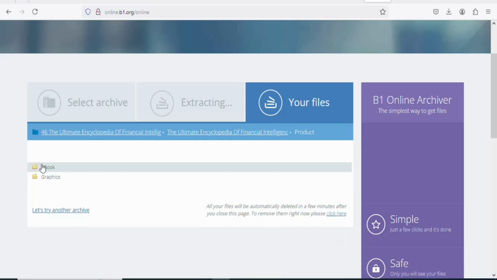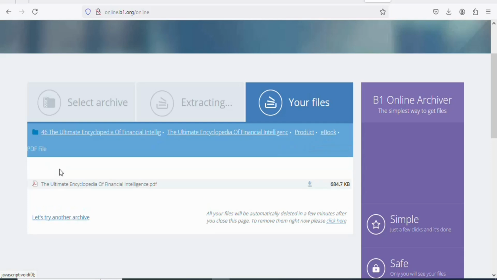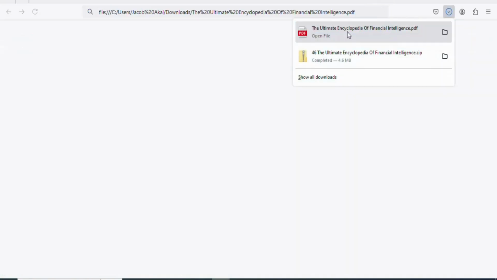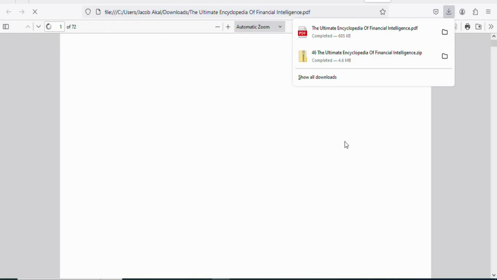Once you click on it, download the ebook. If you want the PDF version, you can download it. If you want the Word version, you can download it. In this case, I want PDF, so click on it. Once you click on it, click right here so that you can download it. You can see it is downloading. It has finished downloading.